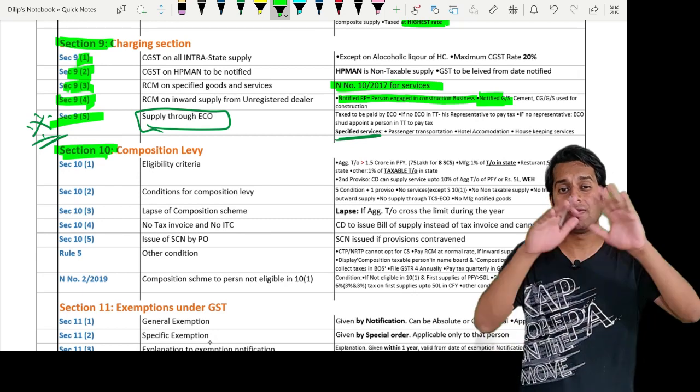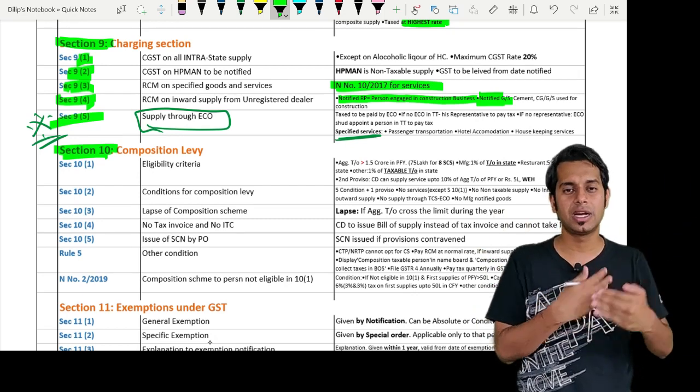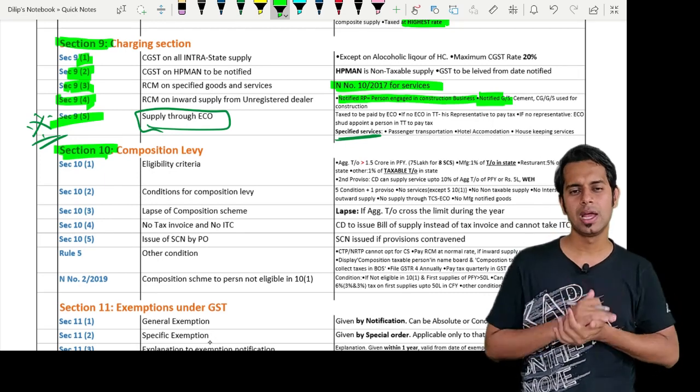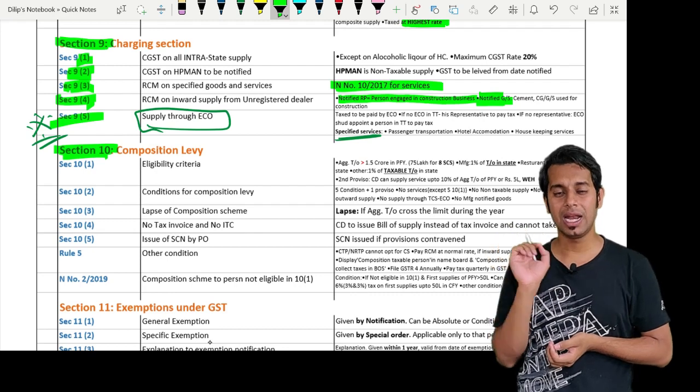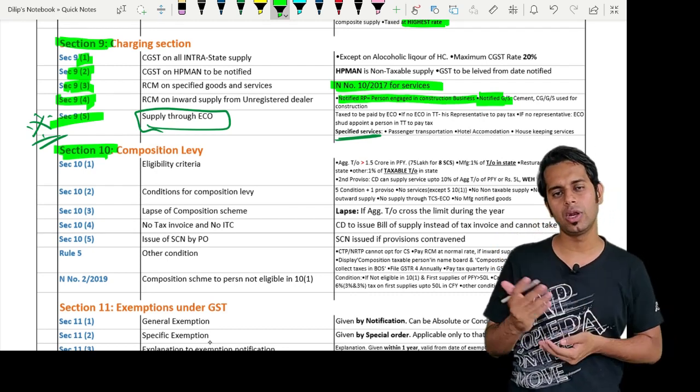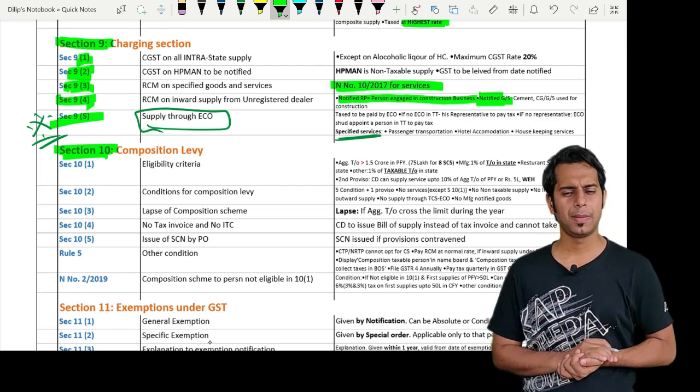Turnover in a state means it will include all the turnover made from that state, whether taxable or non-taxable, whether it is taxable or exempt supply, it will be counted. But if it is traders, then it is only taxable turnover of a state. Whatever is taxable, only that should be added in computation of payment of tax liability.